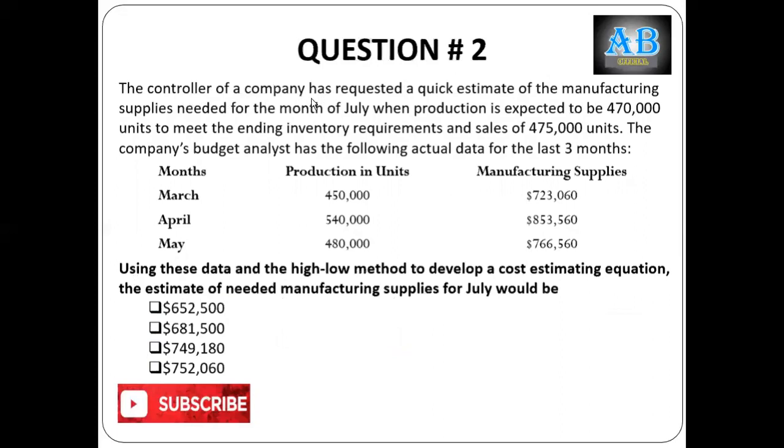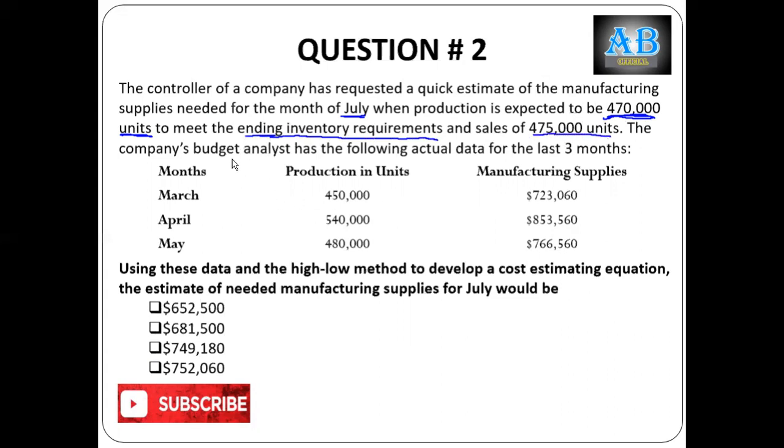The controller of the company has requested a quick estimate of the manufacturing supplies needed for the month of July, when production is expected to be 470 units. This is the activity level for July, to meet the ending inventory requirement and sales of 475 units.